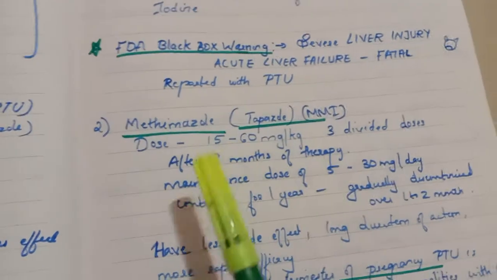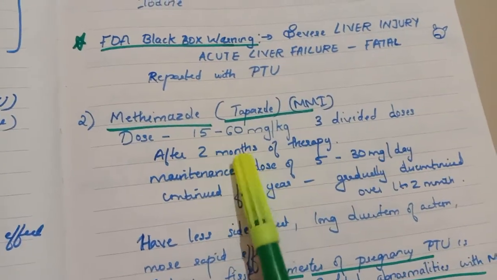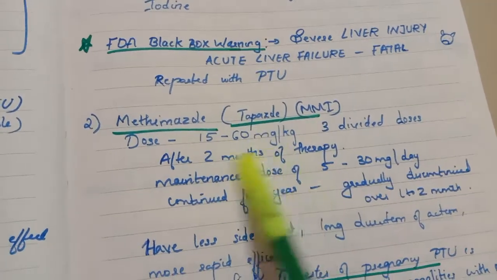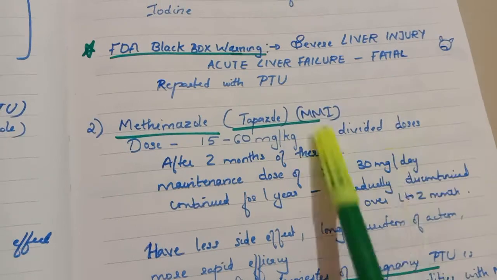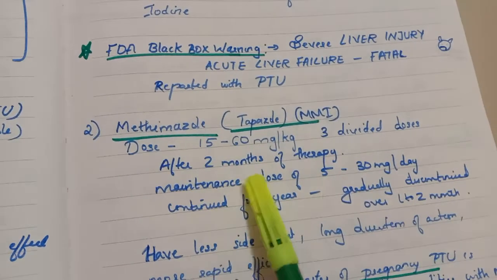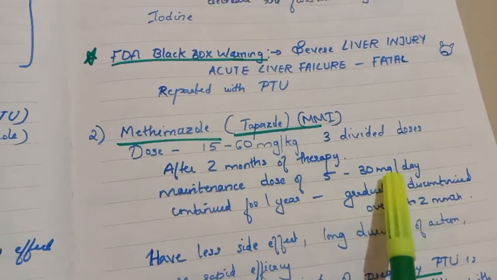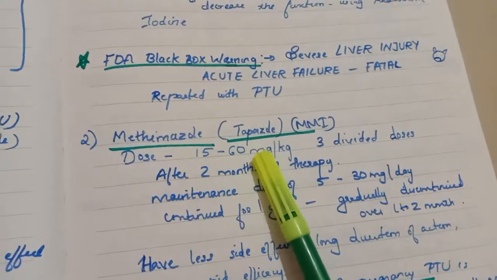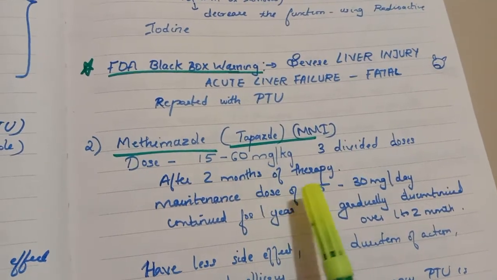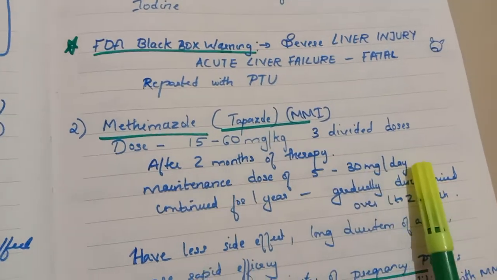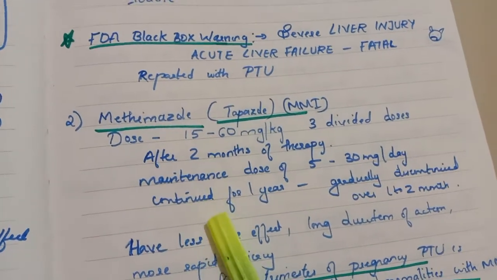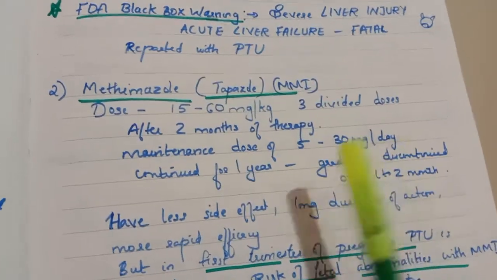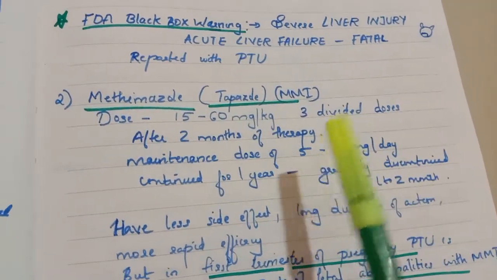Now the second drug is methimazole. Here the dose will be like 15 to 60 mg per kg, so based on the weight we have to give the dose, given in 3 divided doses. After 2 months of therapy, we will be moving to the maintenance dose. The initial dose will be 15 to 60 mg per kg, but the maintenance dose will be 5 to 30 mg per day. This has to be continued for 1 year. After 1 year, we have to gradually decrease the dose over 1 to 2 months and then discontinue.